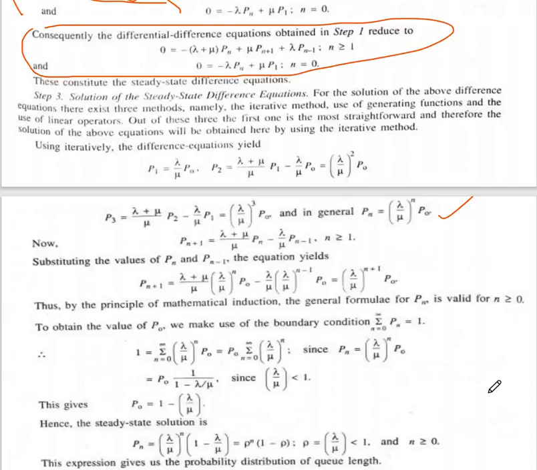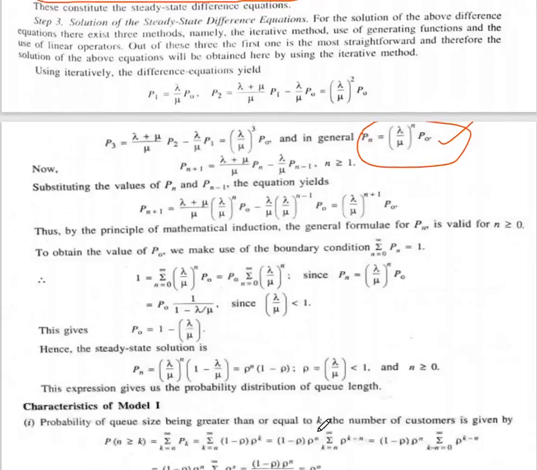Now we will find the value of P0 by using the boundary condition, summation n equal to 0 to infinity Pn equal to 1. We put the value of Pn, which is (lambda by mu) to the power n P0, from this equation. So 1 equals P0 times summation of (lambda by mu) to the power n. After solving, P0 equals 1 minus lambda by mu, where lambda by mu is less than 1.